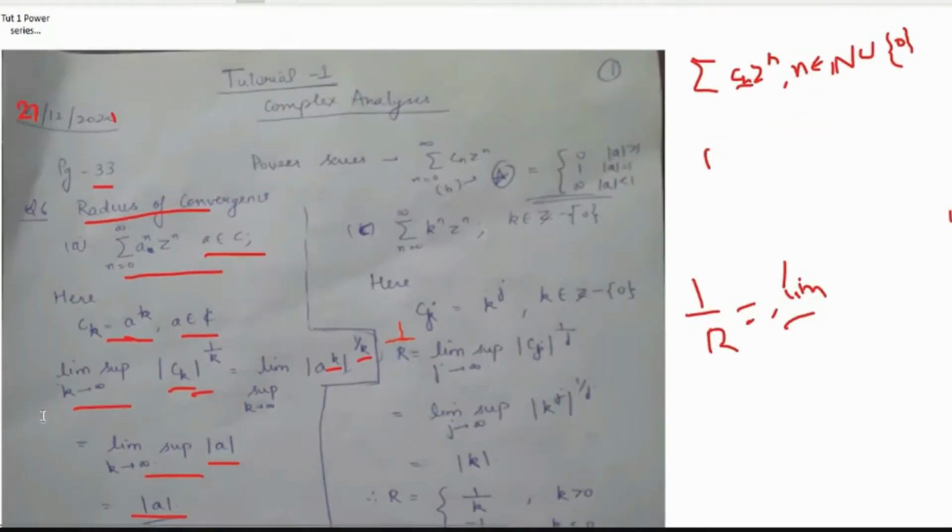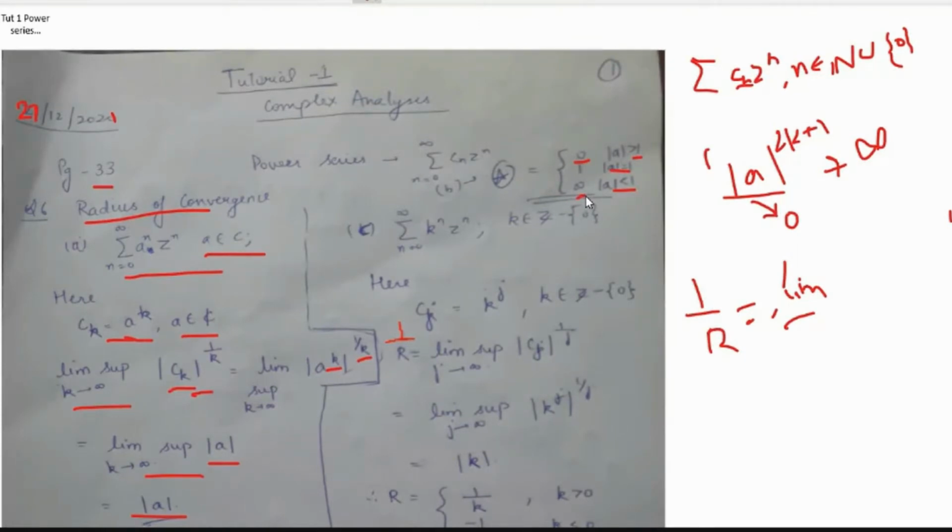Depending upon a, for different values: if modulus of a is greater than 1, then modulus of a to the power 2k plus 1 tends to infinity, then 1 upon this tends to 0. So the radius of convergence would be 0. If modulus of a is equal to 1, then this would be 1. And if modulus of a is less than 1, then this would tend to 0, so 1 upon this would tend to infinity. Is this clear? Any doubt in this?